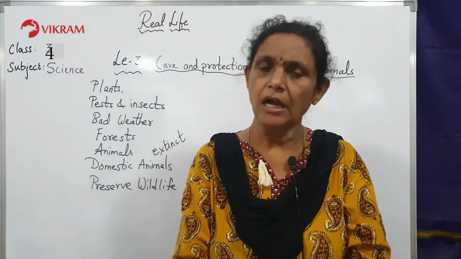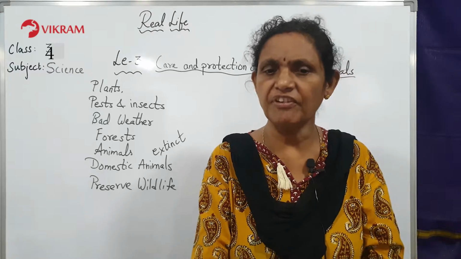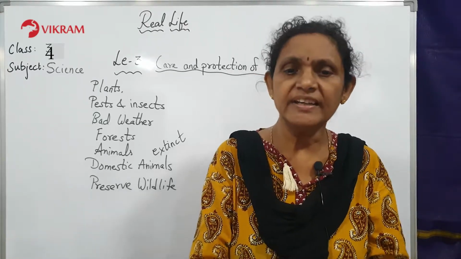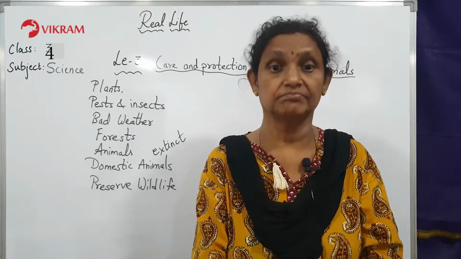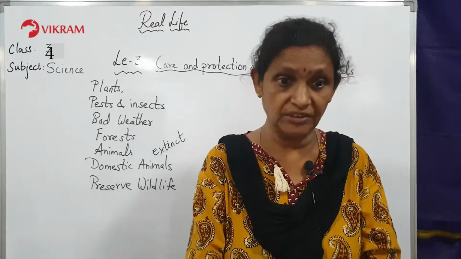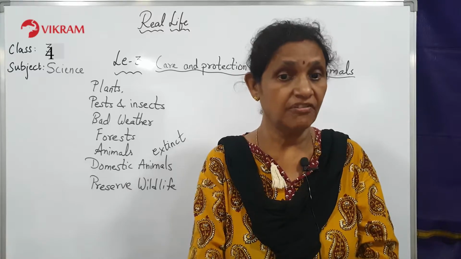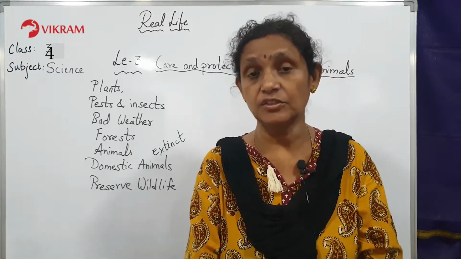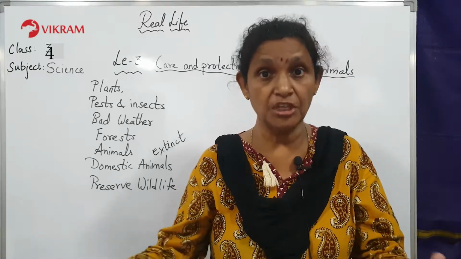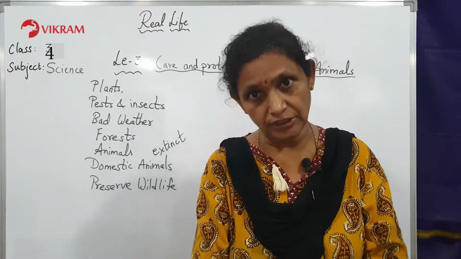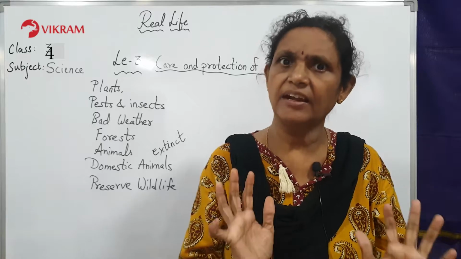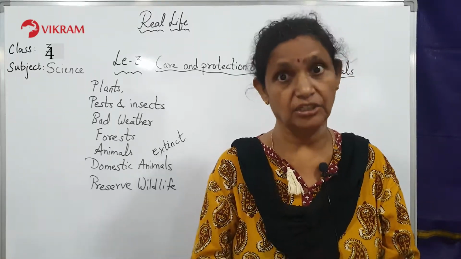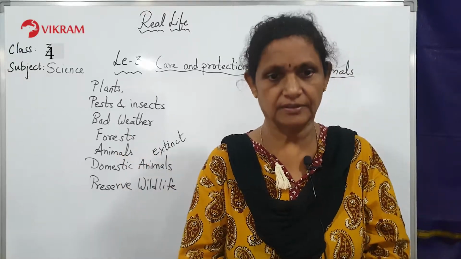For example, a cow should be provided with 25 kilograms of fodder, grass and all that, and 27 liters of water per day. Yes, a cow can drink so much water. You have to keep the water and food ready for the cow. So when it is eating and drinking happily and healthily, it will give you more milk and you can get plenty of milk products. Yes.